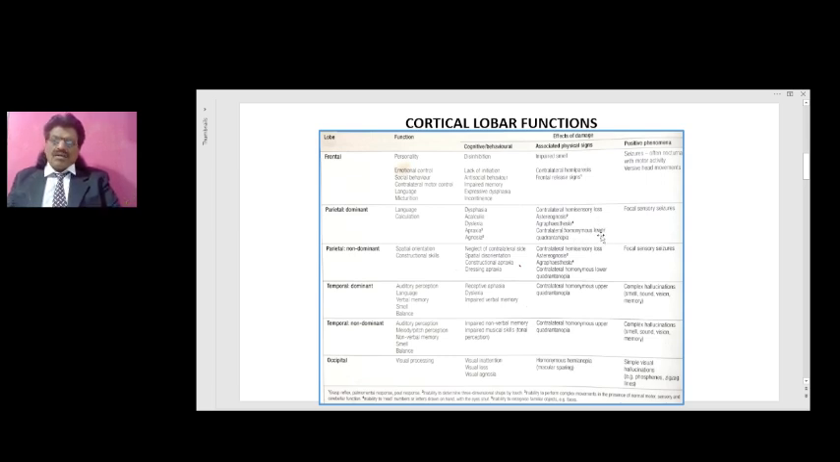Then they can have contralateral homonymous lower quadrantanopia. So you know that the visual pathways go through the temporal lobe and the parietal lobe and finally to the occipital lobe.